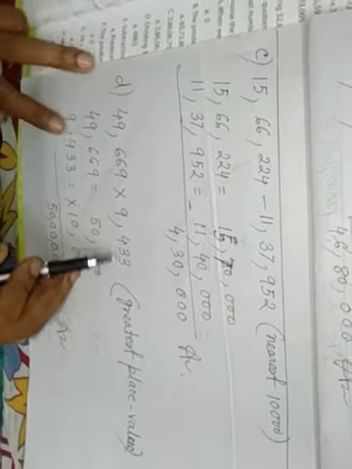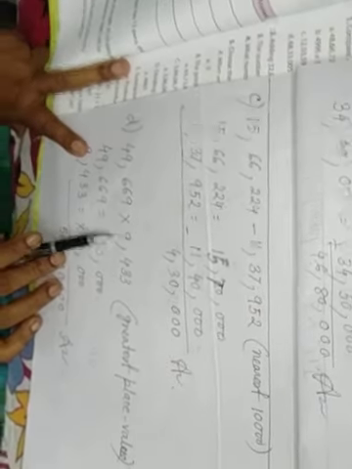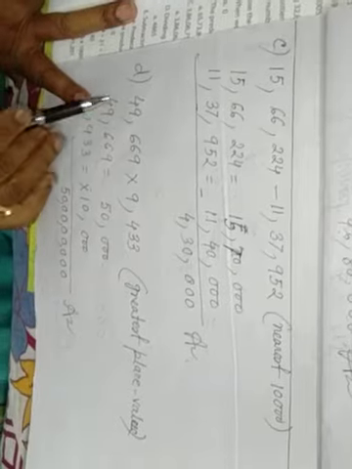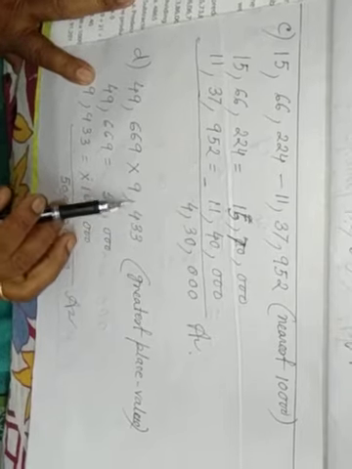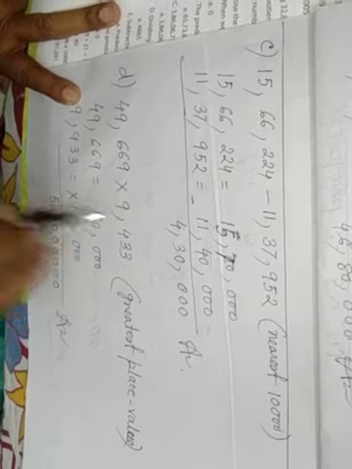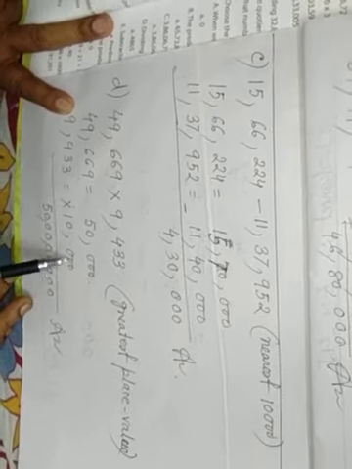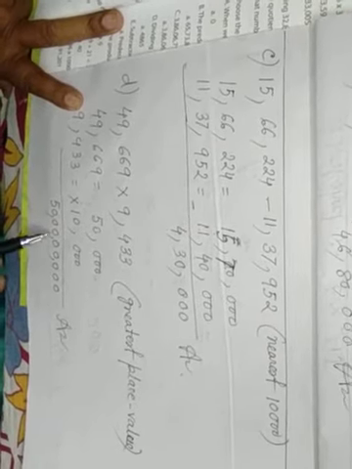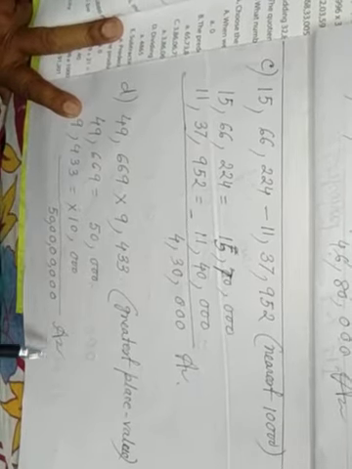D, 49,669 into 9,433. Greatest place value means the greatest number, 9. 9 is greater than 5, so 4 plus 1 is 50,000. Into 9,433: 9 is greater than 5, so 9 plus 1 is 10,000. So 50,000 into 10,000 is 50 crore. Answer 50 crore.